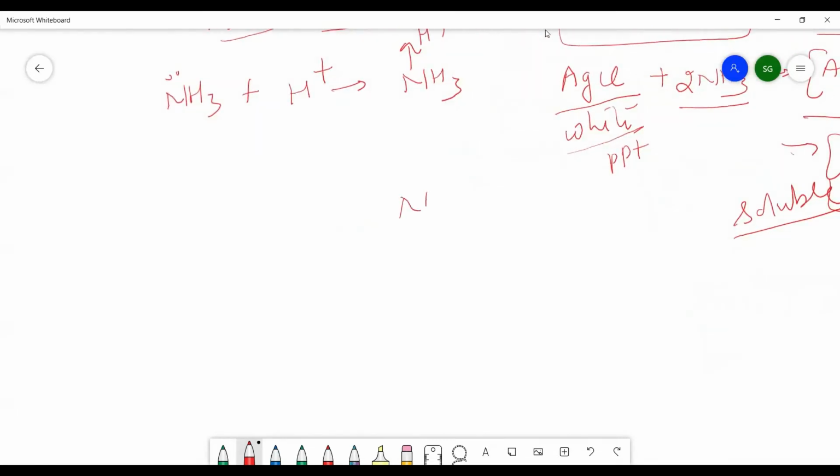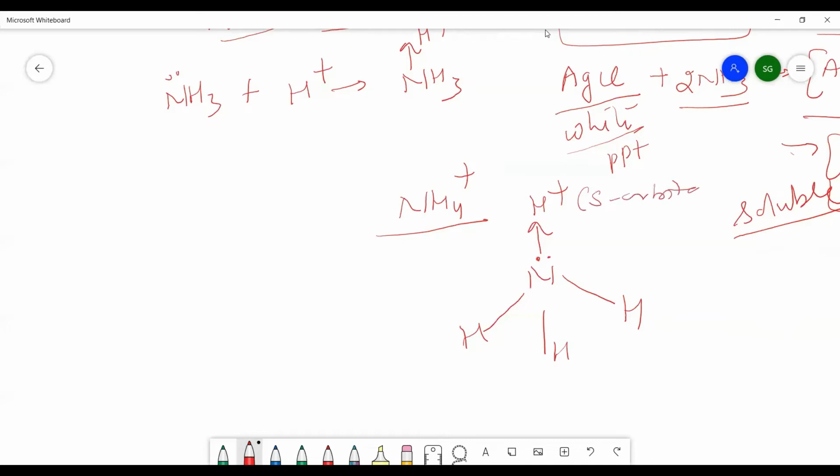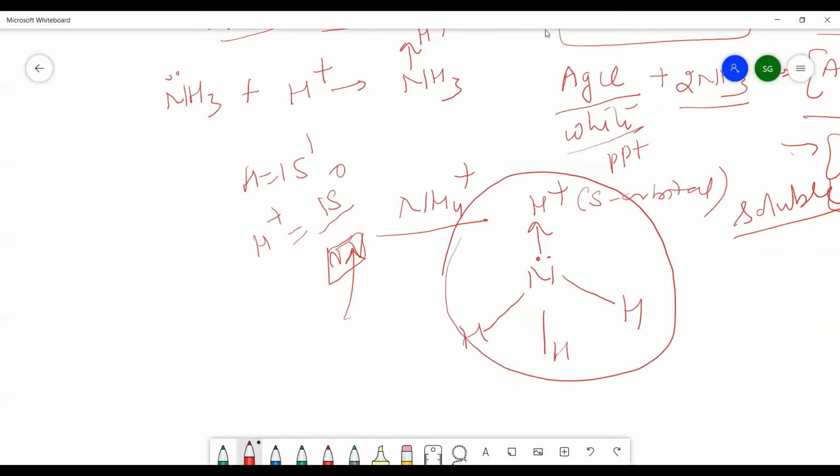Ammonium ion formation you have done so many times, that is NH4+, where there is the formation of a coordinate covalent bond between this positive ion and nitrogen, because nitrogen has a lone pair of electrons and it will donate to the H+ ion, where there is a vacant s orbital present. Hydrogen has the electronic configuration 1s1, and when we write H+, that is 1s0. The s orbital is totally vacant, so the lone pair of electrons can occupy this s orbital and form this kind of protonated compound. This is called protonation. Addition of a proton is called protonation.